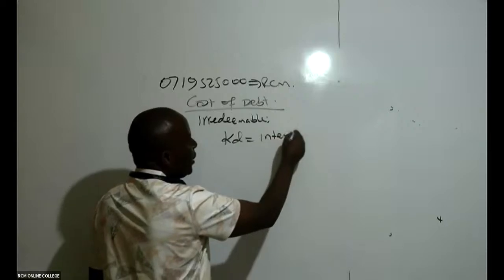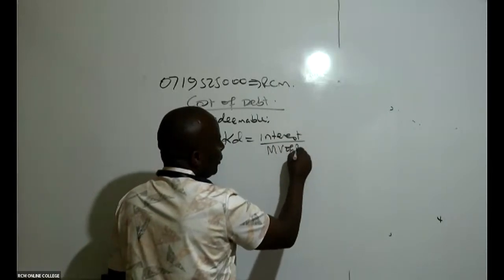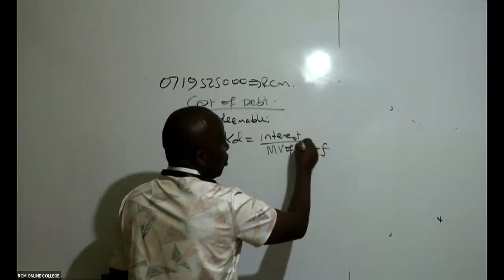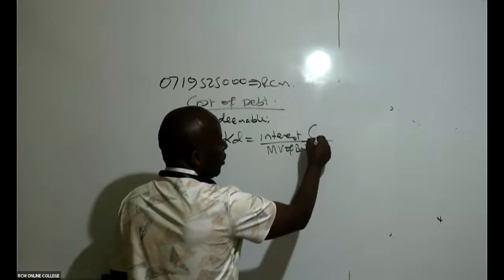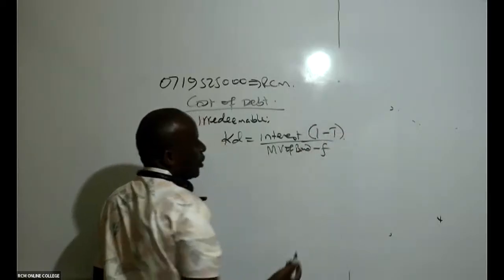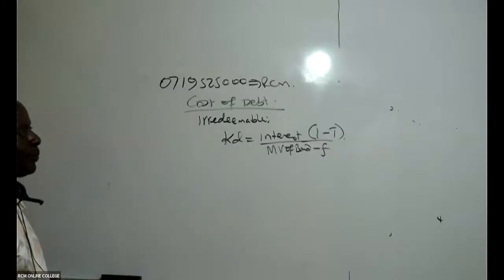I will take the interest, divide this by your market value of bond, minus any flotation cost if there is. And this interest must be after tax. The interest there must be after tax.